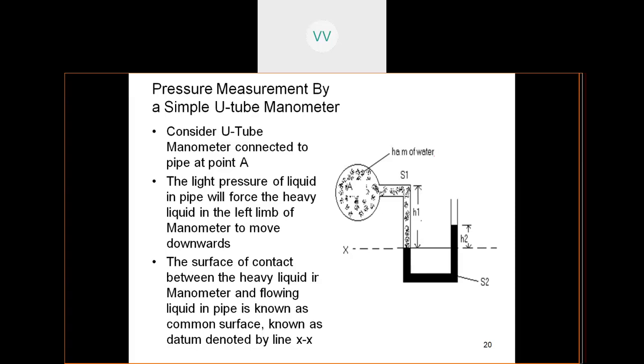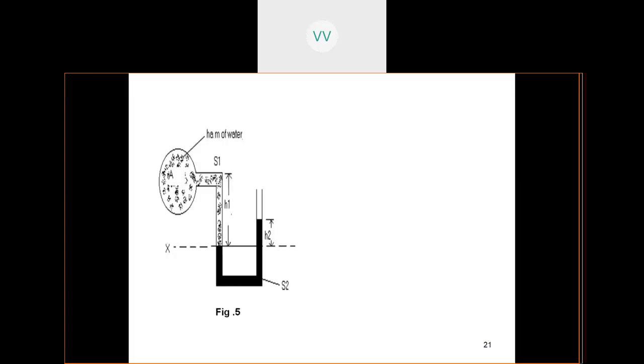That is how we try to solve the problems. So this is one type of manometer. Here HA meters, this is H1, this is H2, and again S2, S1. Here small h is equal to the height of liquid in the left limb above the x axis. So this is H1.